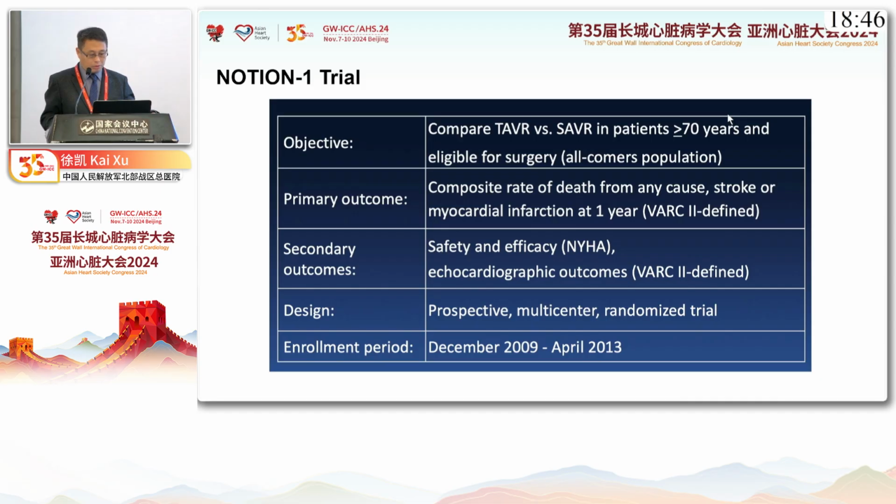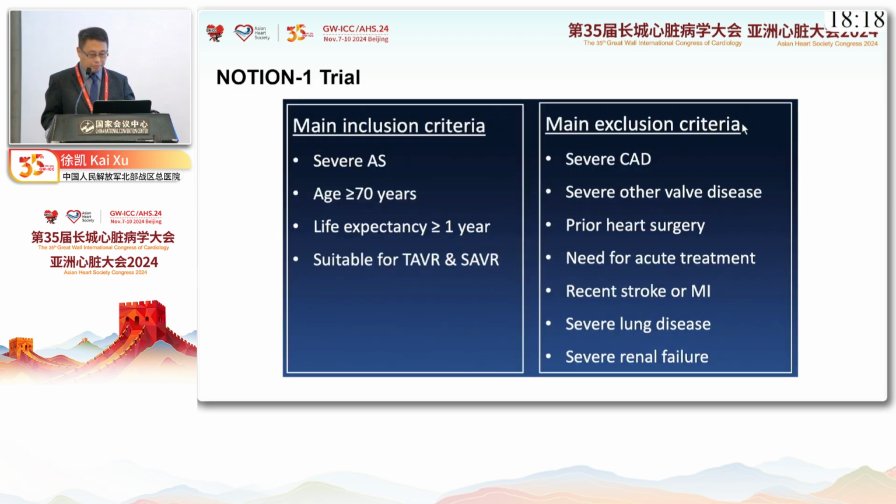First, let's look at NOTION 1 trial. This trial started in 2009. The objective of this trial is to compare TAVR with SAVR in patients more than 70 years old and eligible for surgery. The primary outcome is a composite endpoint, including all-cause death, stroke, or myocardial infarction. These are the main inclusion and exclusion criteria.